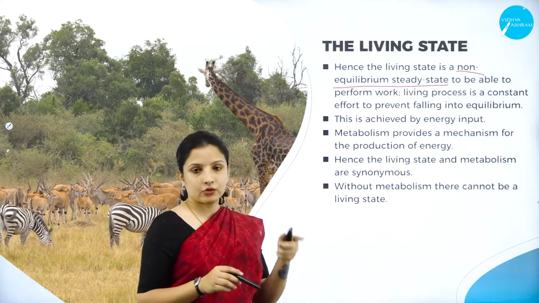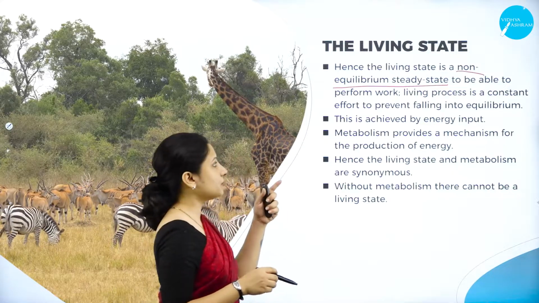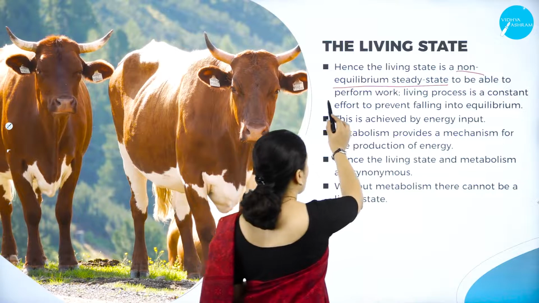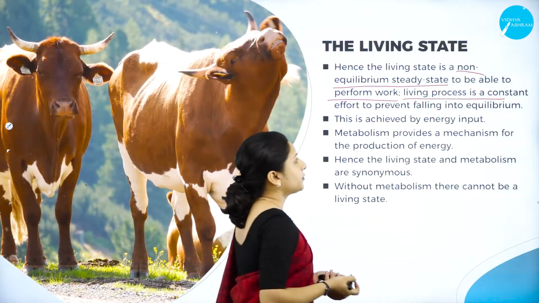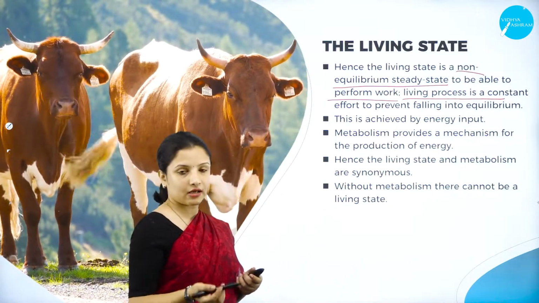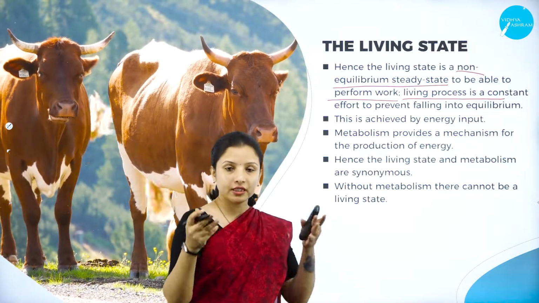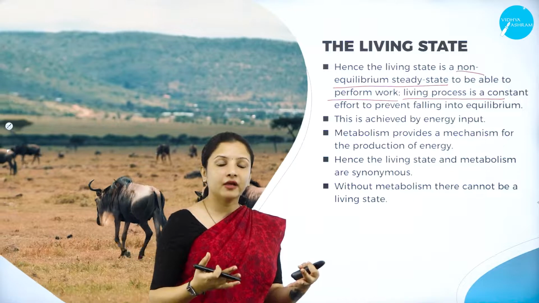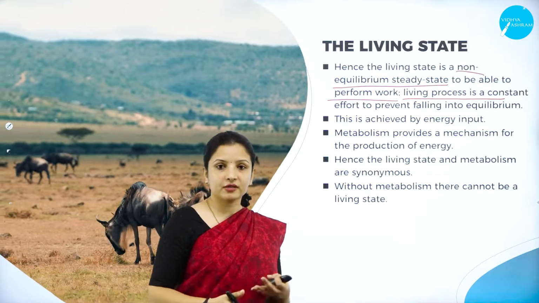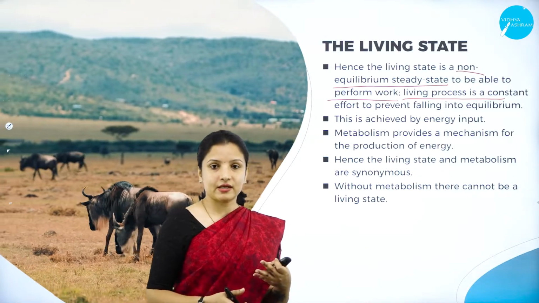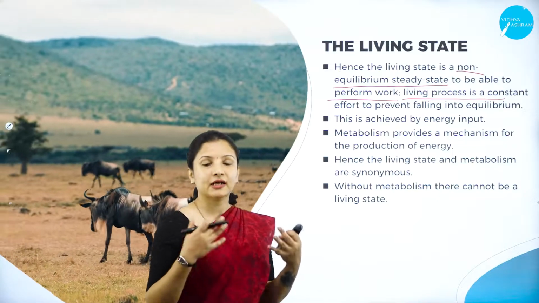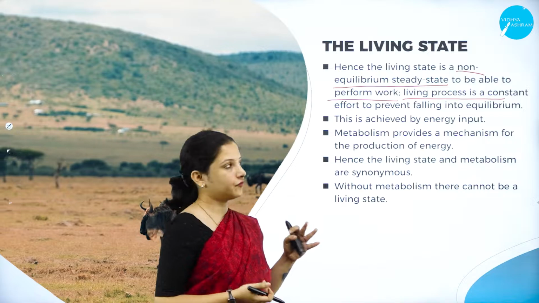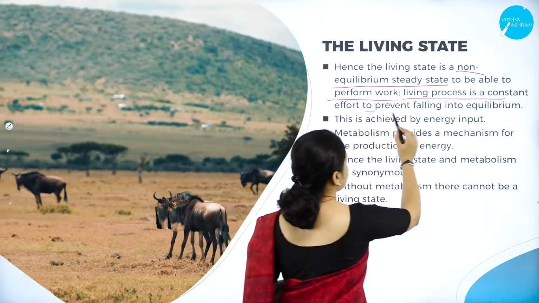And this non-equilibrium steady state is very, very important for the living organism to be able to perform work, and for the living process is a constant effort. So for an individual to remain alive, why are we alive? Because the various metabolic pathways or biomolecules in our body are functioning properly. They are continuously functioning, right? So the living process is a constant effort to prevent falling into equilibrium.